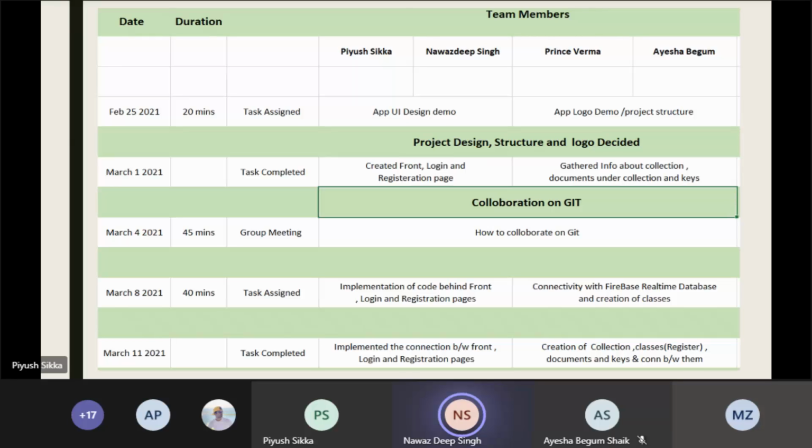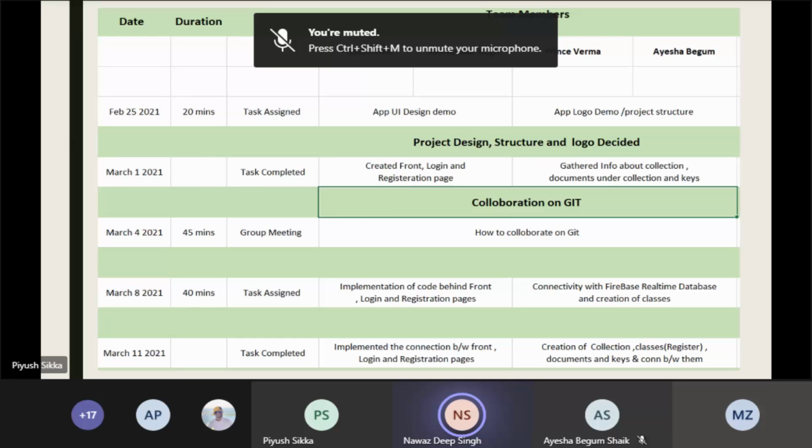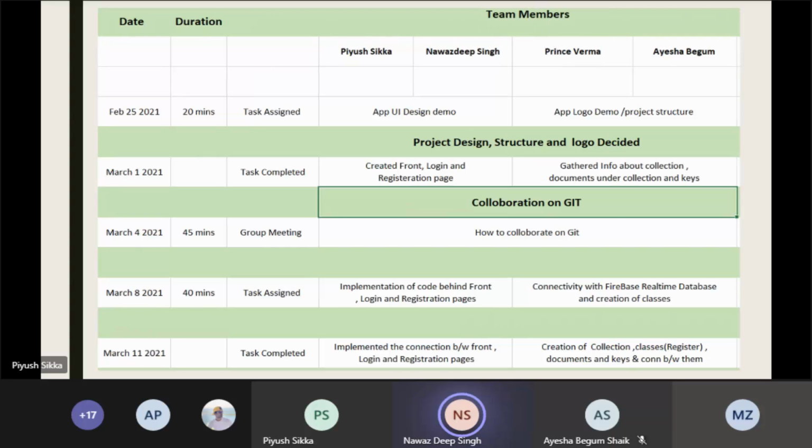So here is all of the tasks that we have performed. We started in February of 25, and we designed the basic UI and also discussed the logo and the project structure. The next task that we did was we created the front page, the login page, and the registration page, and we also gathered information about the collections, the documents, and the keys.